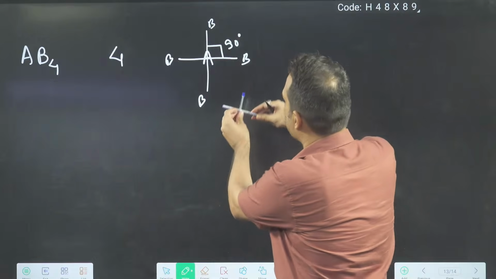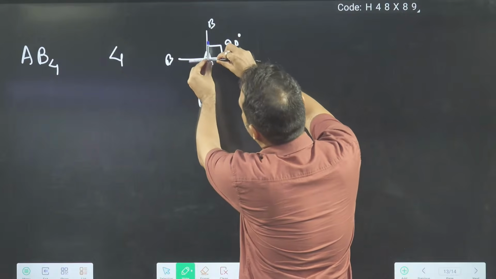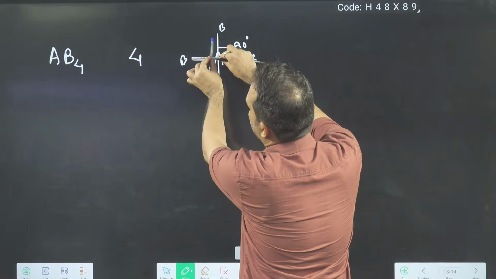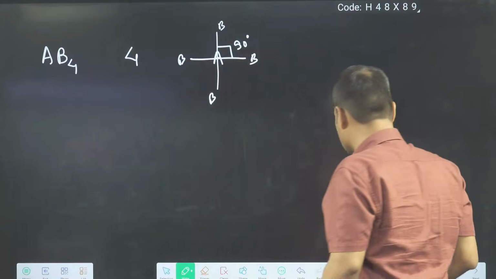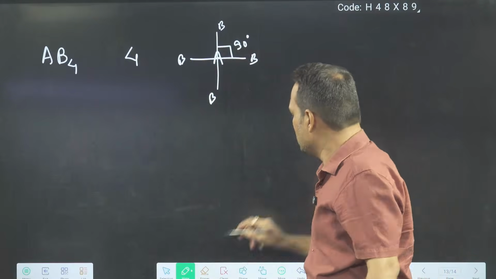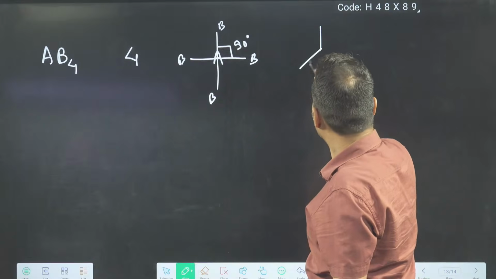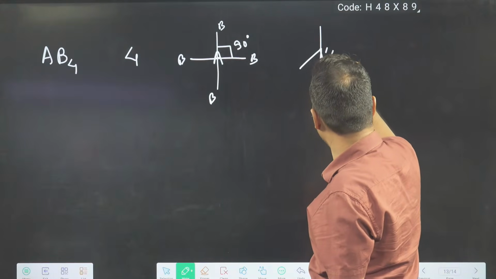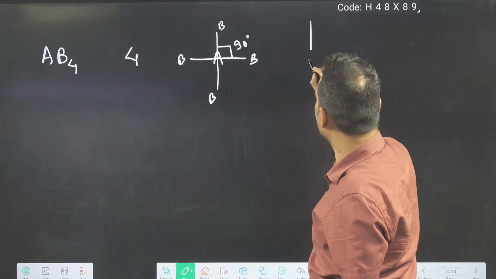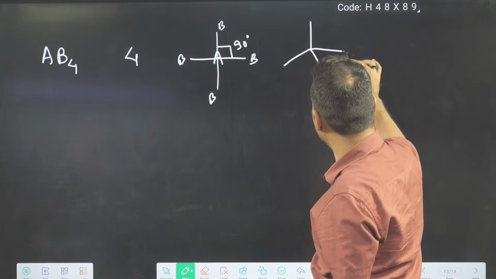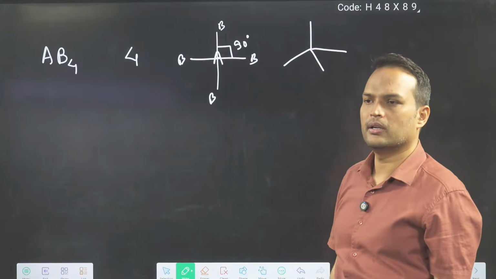This one you are imagining. What is the fault here? You are imagining this in 2D only, two-dimensional, so 90-degree is coming. You can go in 3D also, na? In 3D you imagine this tetrahedral shape. Chalo, I am making it now in the normal way. This is tetrahedral shape. Okay, na?